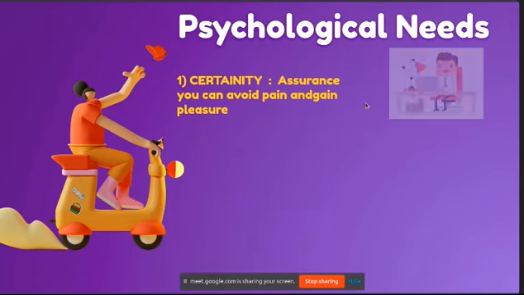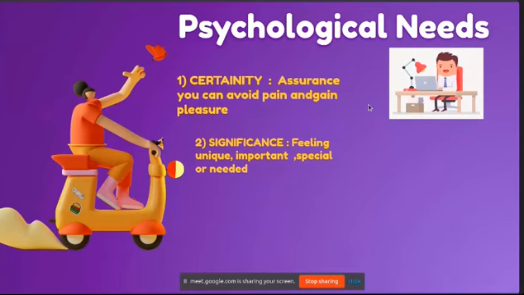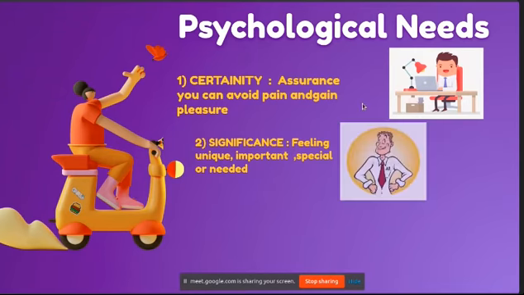Now comes our second need. Significance. We as humans want to feel important. You have seen children at home create a mess, shout, and throw things here and there. Why do they usually do that? It is because they want to feel important. They want attention. So we humans have this need to feel unique and important.